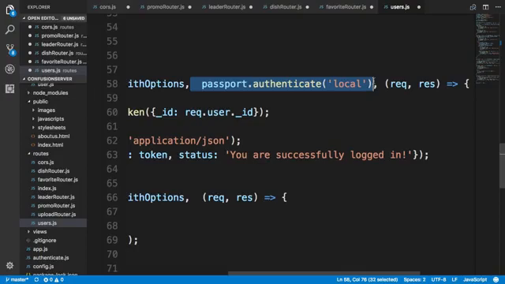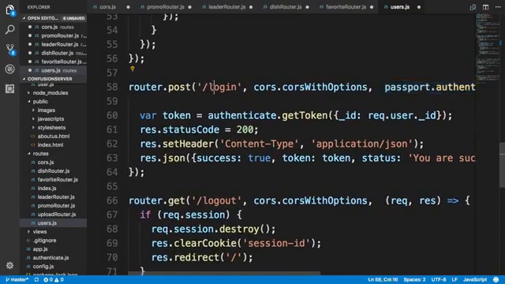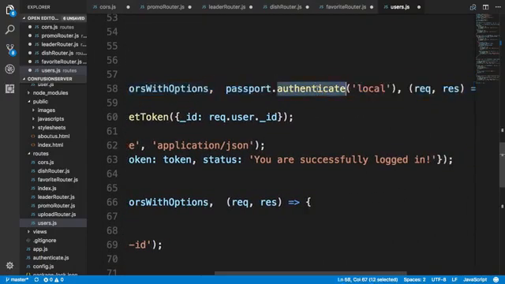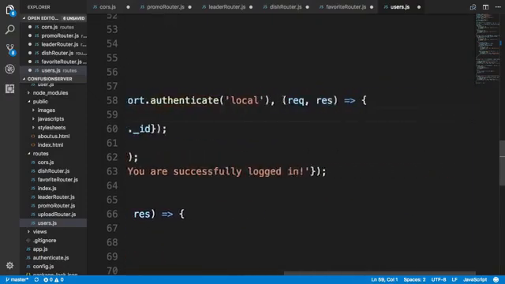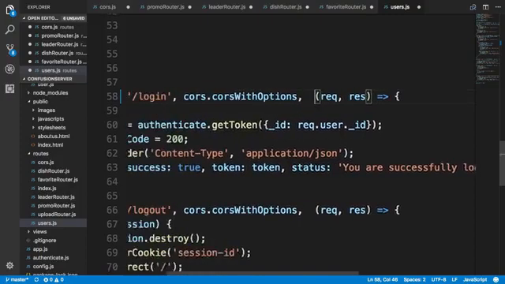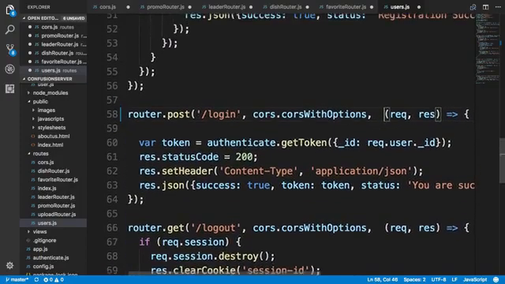So that is why we will enhance this router.post login method such that the authentication will return more meaningful information at this point. So to do that, we are not going to be doing the passport.authenticate inside in here. Instead, let me remove that from there, and then you will see how I will update